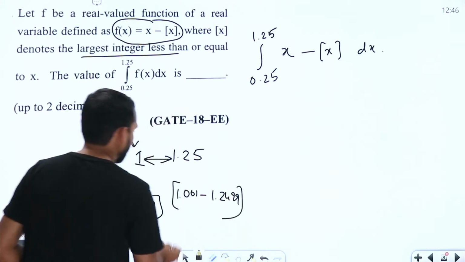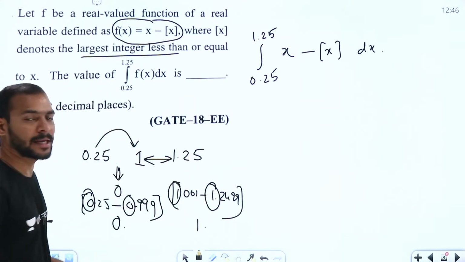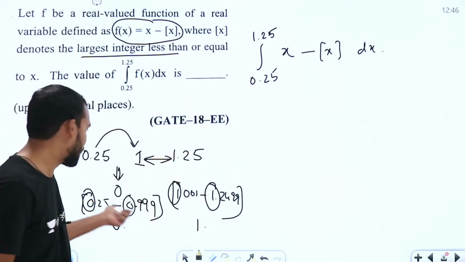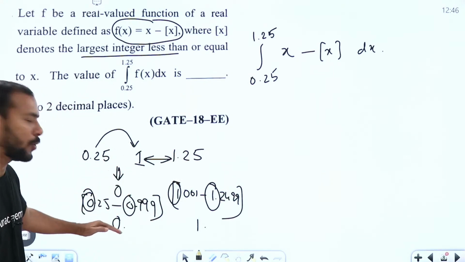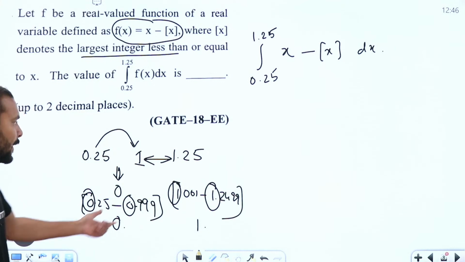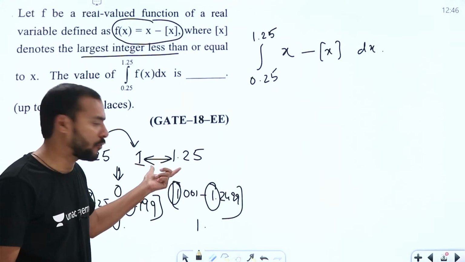If you try to take the integer part, it is going to be 1 here, so we are going to get output as 1. That is what this function is going to do. Whatever value you plug in from 0.25 to 1, you are going to get the output 0 here. Similarly, for any value between 1 and 1.25, you are going to get 1 here.